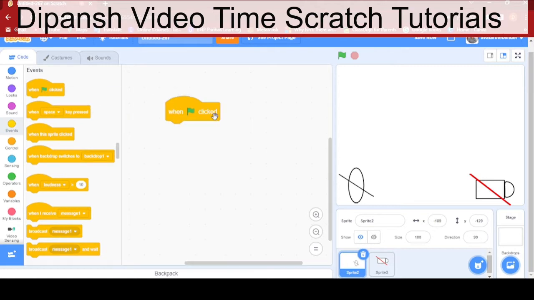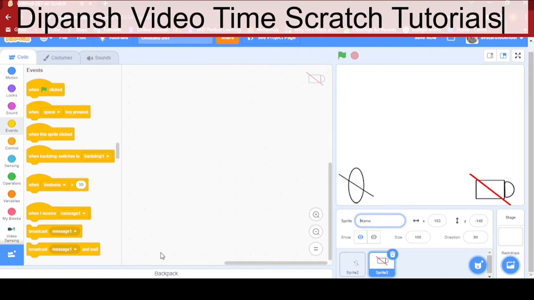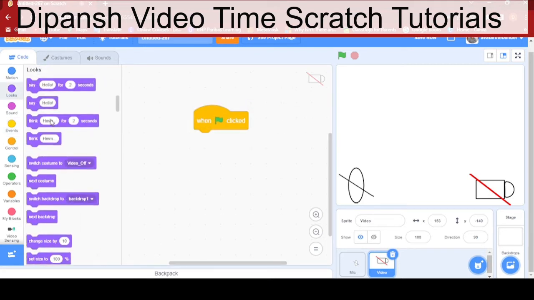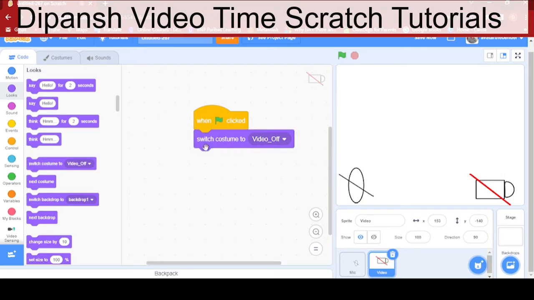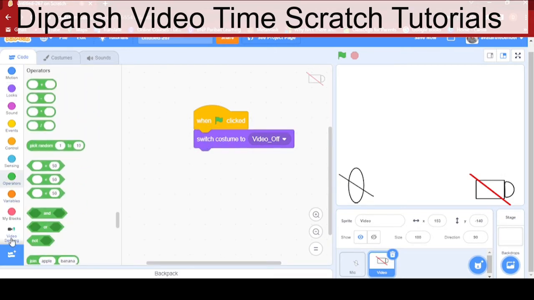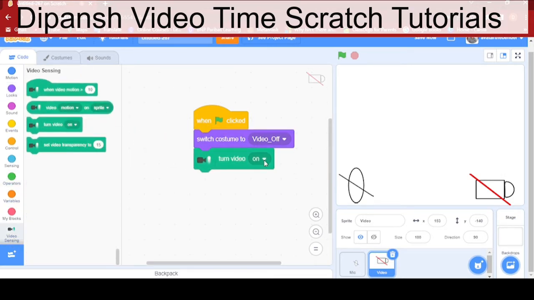So first, we can go to your video sprite. There will be one for video and one for your mic. In video, you can put when green flag clicked. We can set costume to video off, and I can turn video off.